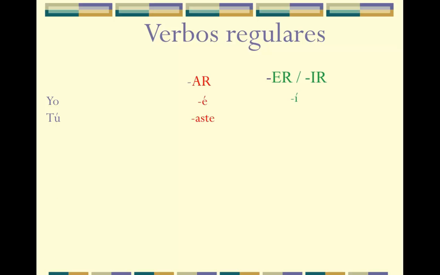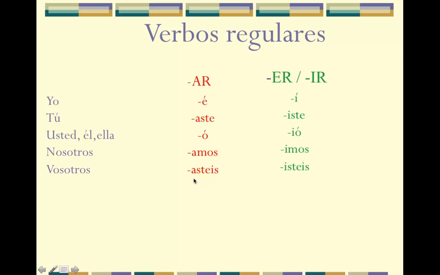If your subject is tú, your endings will be aste or iste. Hablaste, comiste. If your subject is usted, él or ella, the ending is ó or ió. And notice these accent marks in the yo form and also in the él, ella, usted form. For nosotros, las terminaciones son amos, imos. Y para vosotros, las terminaciones son asteis, isteis.